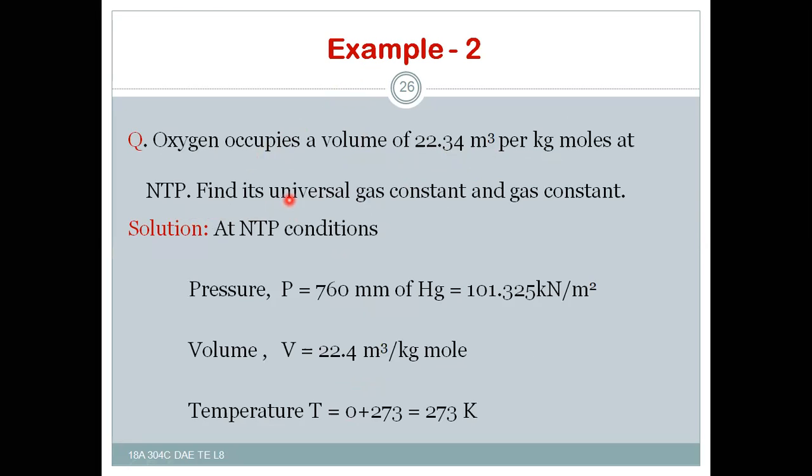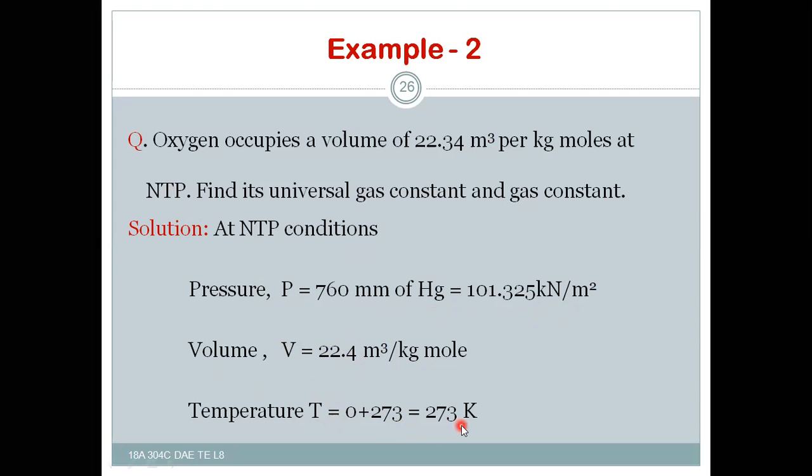General gas constant as well as universal gas constant. At NTP conditions, pressure is equal to 760 mm of Hg or 101.325 kilonewton per meter square, whereas V is equal to 22.4. Actually the given value is 22.34, but that is wrong. So 22.4 meter cube per kg mole, and temperature at normal temperature is 0 degrees Celsius plus 273 Kelvin.